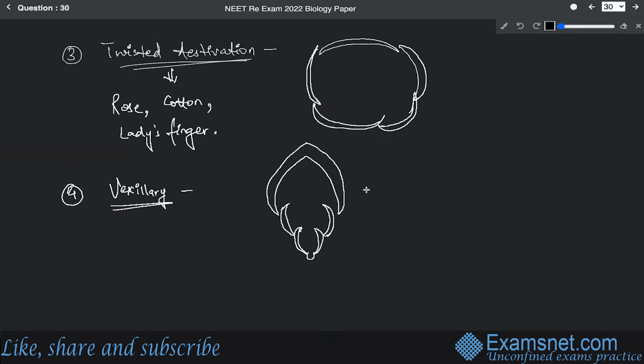All right. So the largest petal is basically considered to be the standard. So this is the standard petal which you can see over here, covering the two smaller lateral petals which are called wings. So this is called wing, and this is called keel. Correct. And this is found in peas and beans, that means all the leguminous plant species.